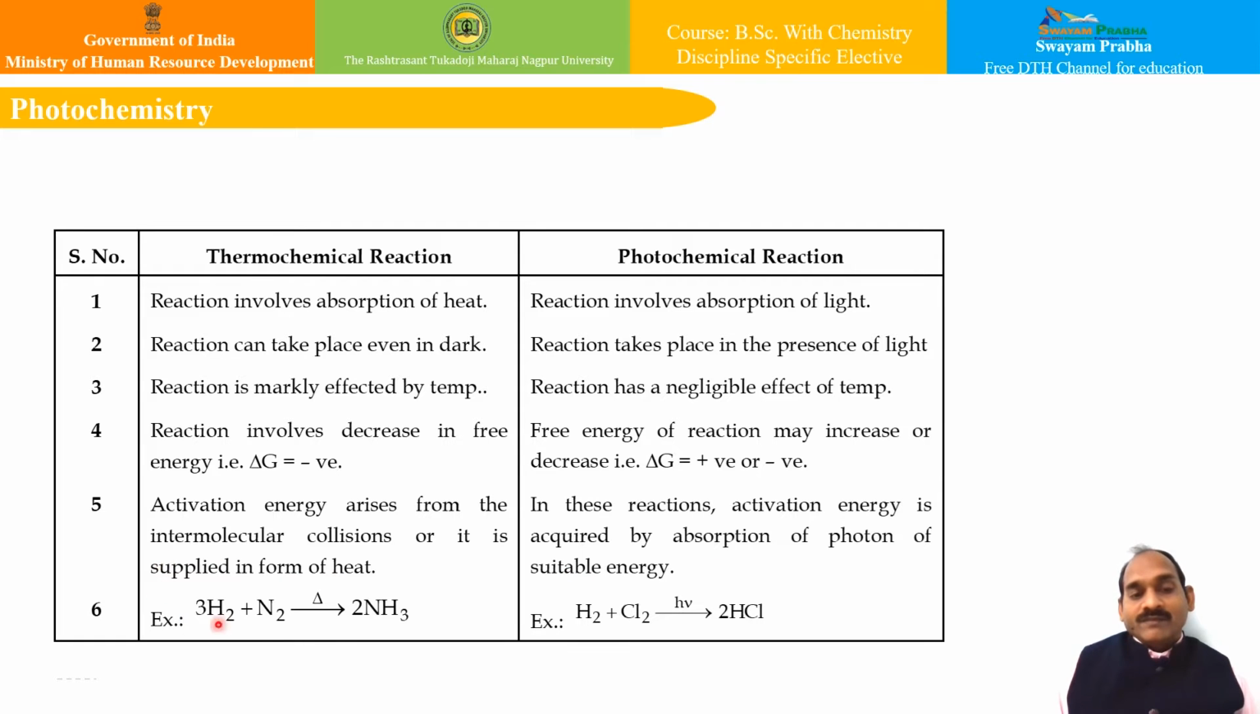A very suitable example of the thermochemical nature of a reaction is the formation of ammonia, and a very familiar example of a photochemical reaction, as we have seen, is either photosynthesis in plants, or this example: H2 plus Cl2, on absorption of light, gives two HCl.